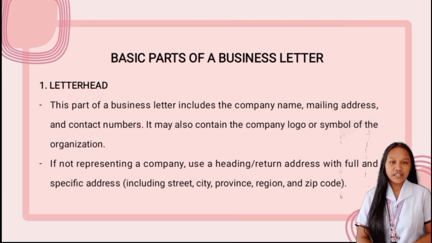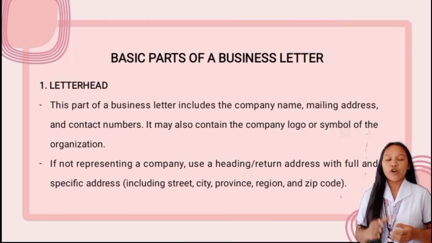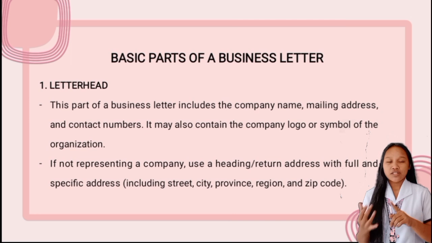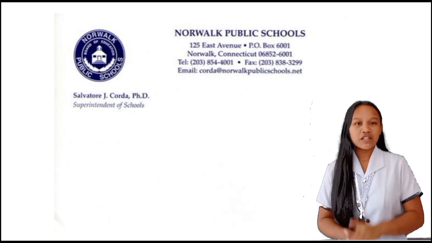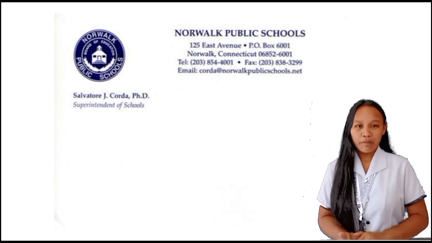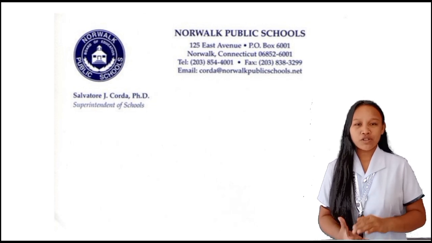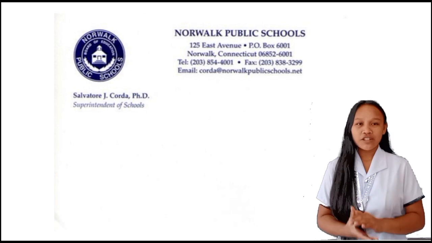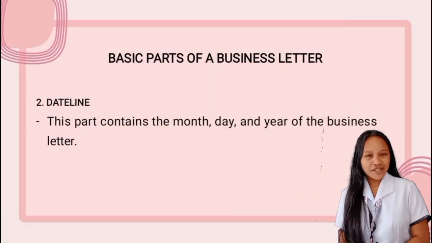Now, if it is not representing a company name, we must use the return address with the whole specific address, including state, city, region, and zip. So this is an example of a letterhead that is not representing a company, for example, the Norwalk Public School. It will include the specific address. So next we have the dateline.